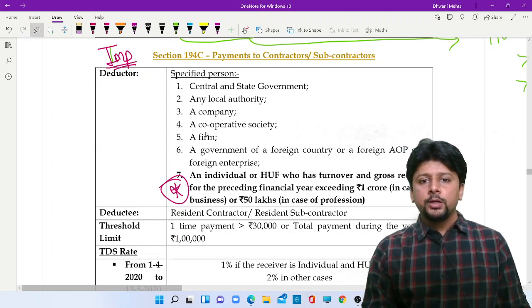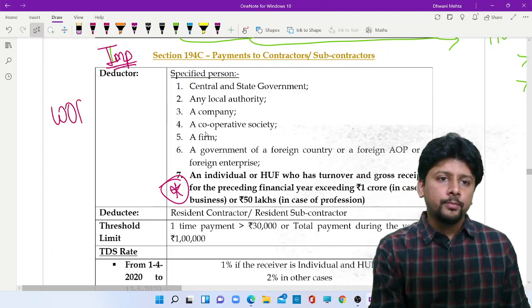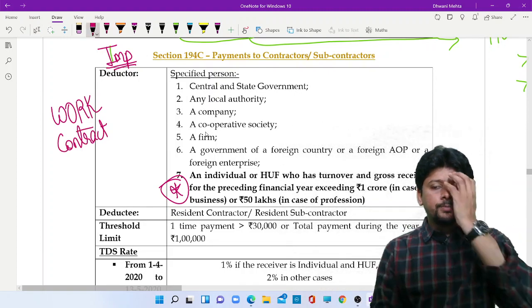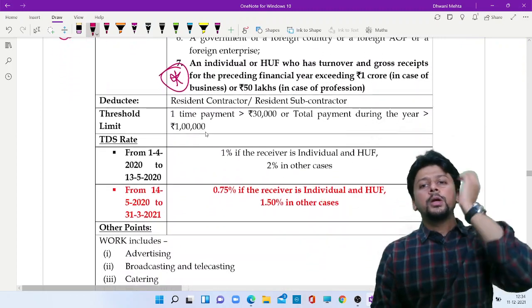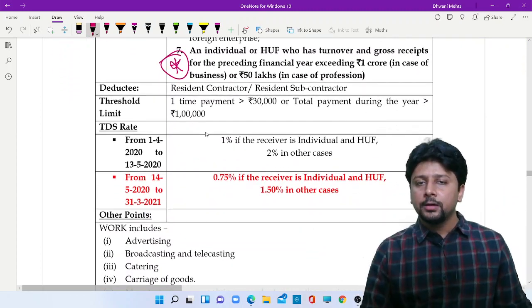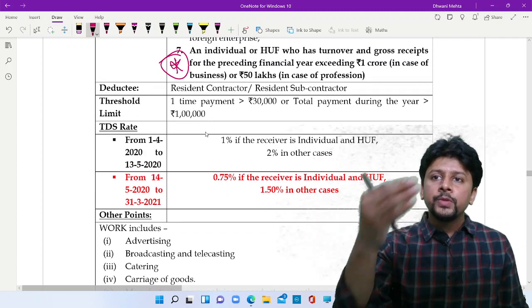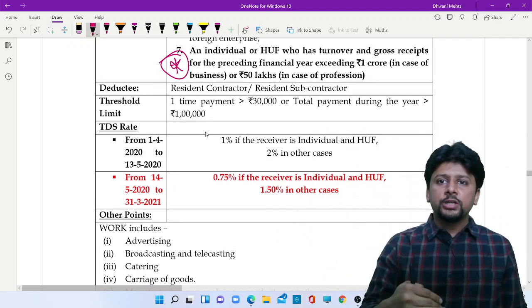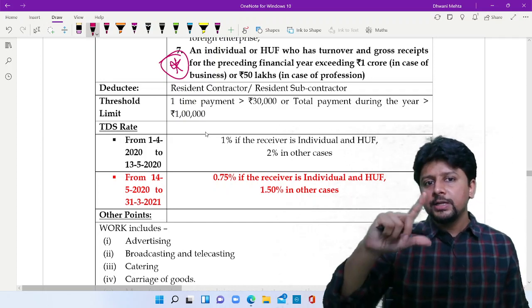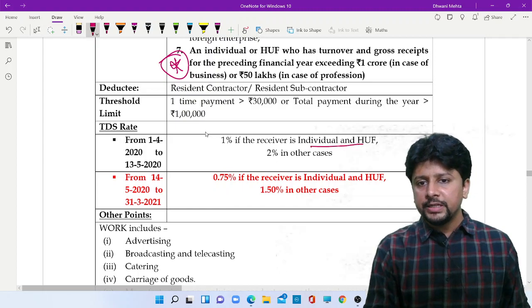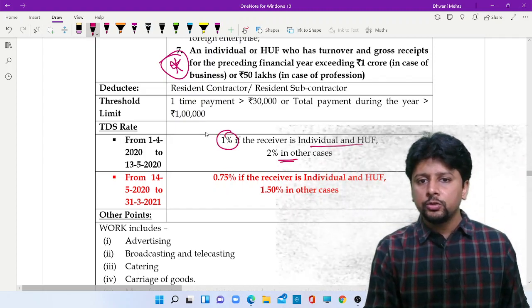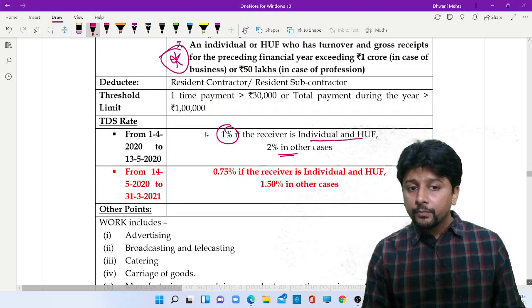You are making a payment to a contractor or a subcontractor, so you are making a payment for a work contract. If a one-time payment exceeds 30,000, then the section of TDS will apply. Or if the total payment exceeds 1 lakh. So to the same person, you may pay one time below 30,000, but if the aggregate during the year exceeds 1 lakh, then the section of TDS will apply. If the receiver is individual HUF, 1%, otherwise 2%, COVID relief available.